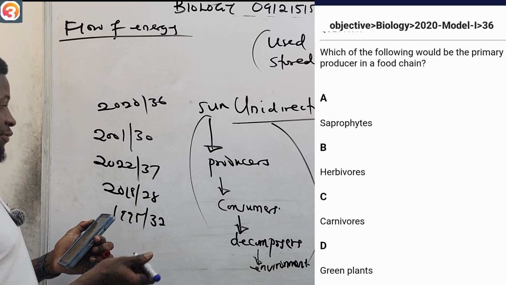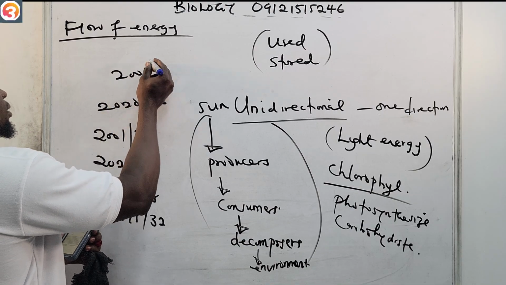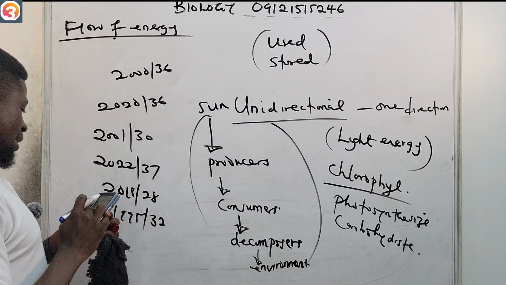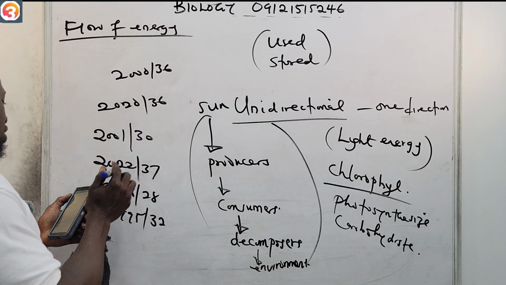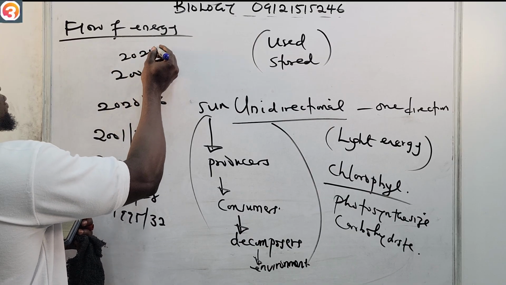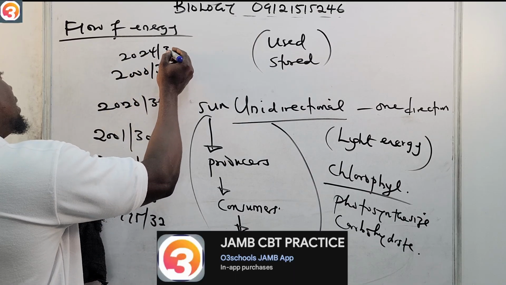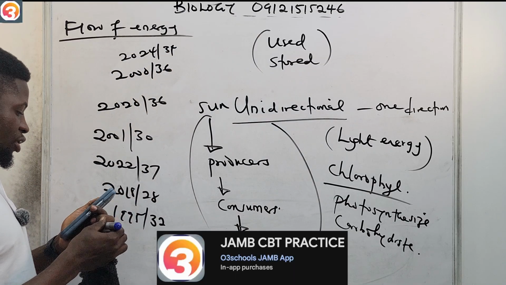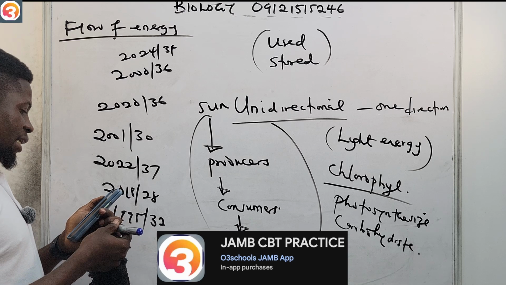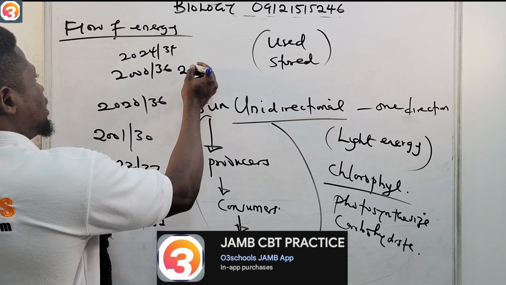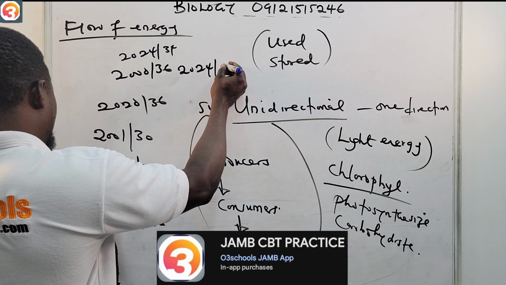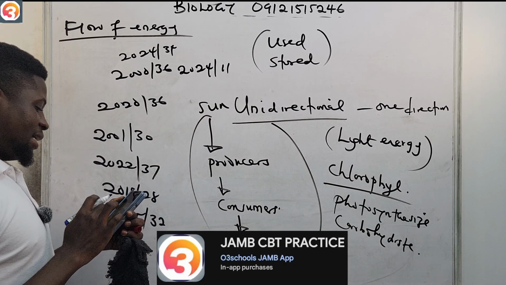All right, please search for year 2000 number 36 and answer, and tell me the answer in the comment section. Also search for year 2024 on the O3 Schools app, number 34. Tell me the answer in the comment section. Then also search for year 2024 number 11, and tell me the answer in the comment section.